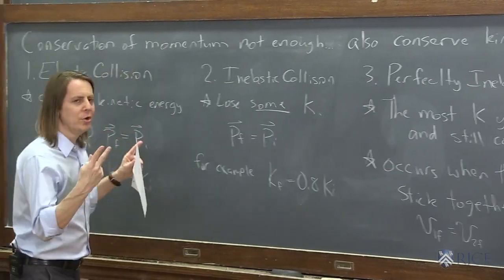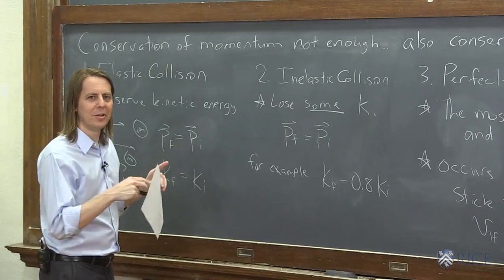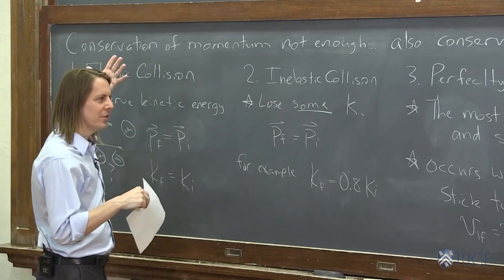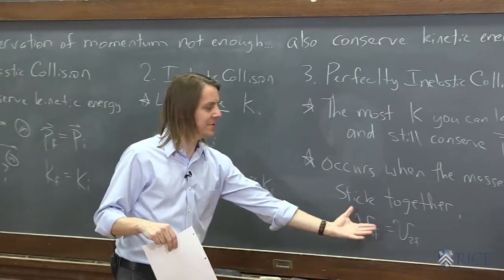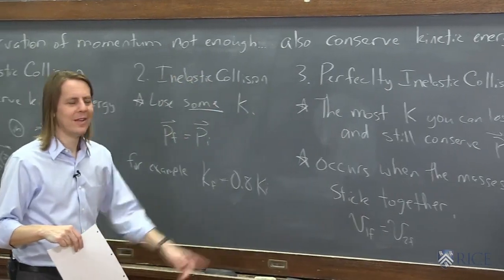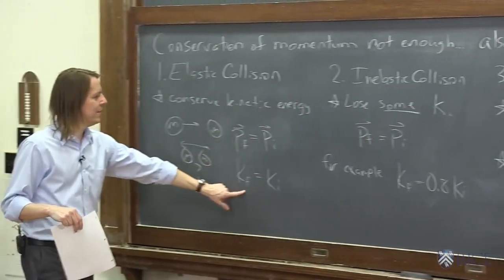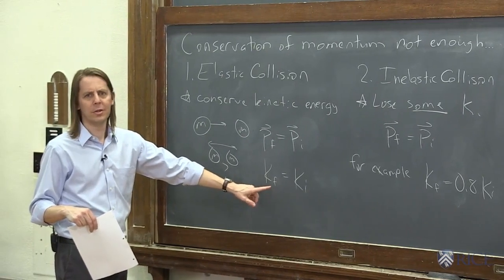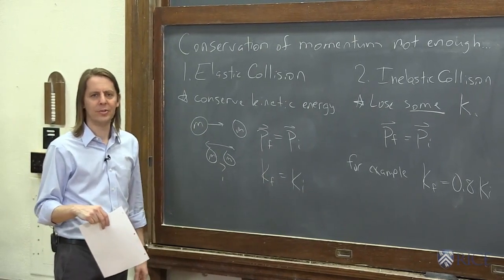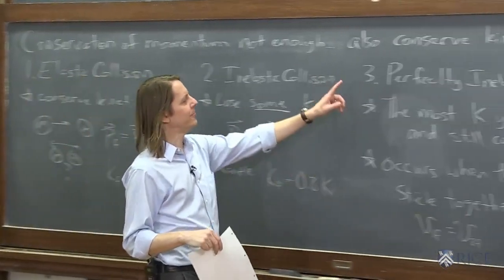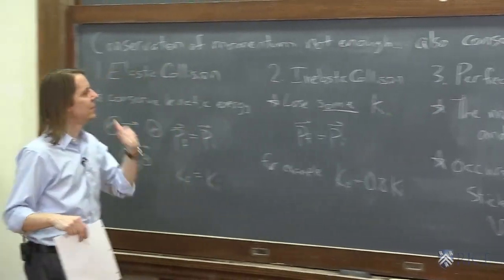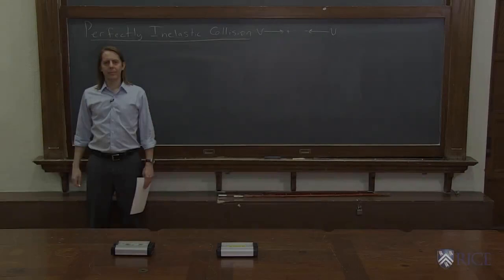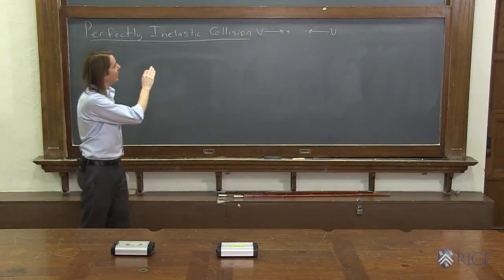Of the two equations, two unknowns you're going to end up with, one equation is conservation of momentum. The other one is just that these two velocities are equal. That's actually a lot easier to deal with than conservation of kinetic energy, where the velocities are squared. That causes all kinds of trouble that you're going to see. So we're actually going to go backwards. We're going to do this one first, and then we'll talk about elastic. We're going to start with the perfectly inelastic collision.